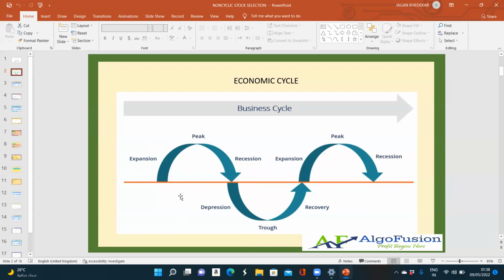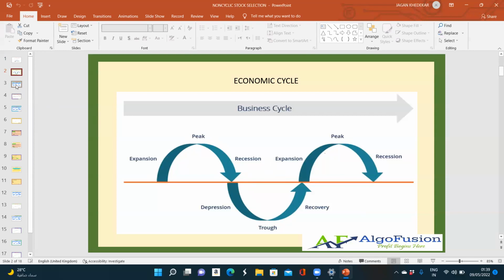So during expansion, the stock market will perform good. So during this phase, the stock market will not perform good. Again, during this recovery and expansion, the stock market will perform good. So due to this economic cycle, companies' profit and loss gets affected. Okay, especially due to these different types of phases.